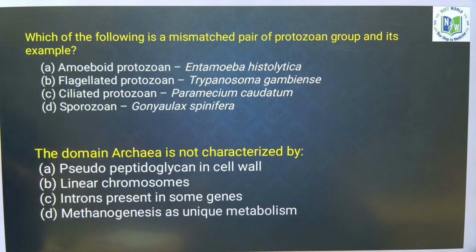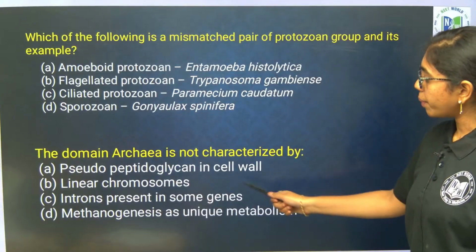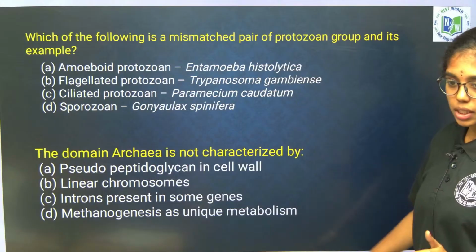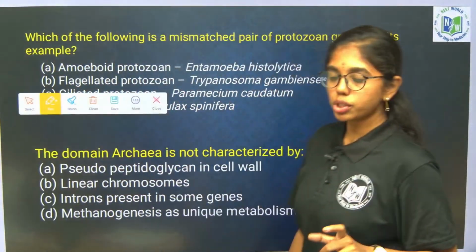That is about Protista, but yes, do this question. The domain Archaea is not characterized by linear chromosomes, or pseudopeptidoglycan in the cell wall. Yes, it has pseudopeptidoglycan. Introns are present in some genes. Yes, this I have to explain to you. This concept is in connection with this.